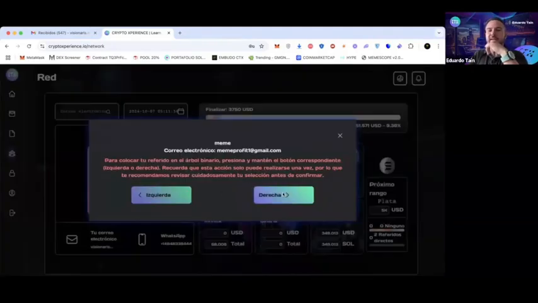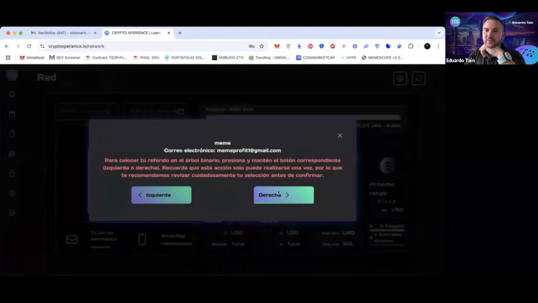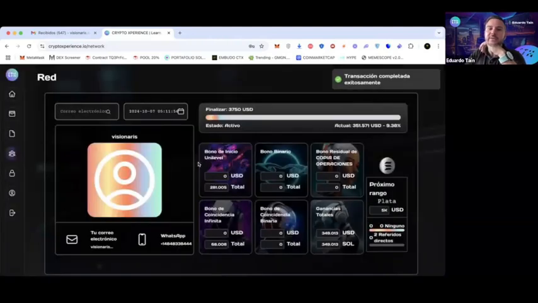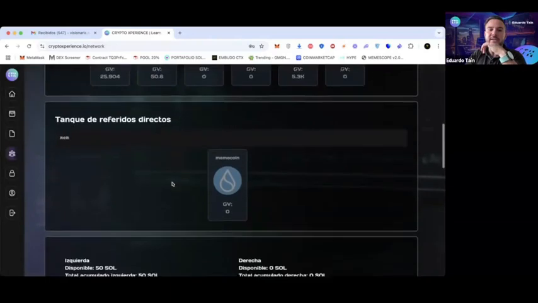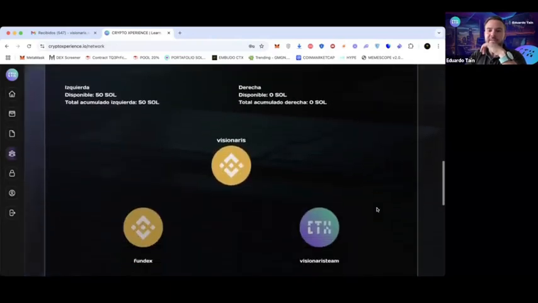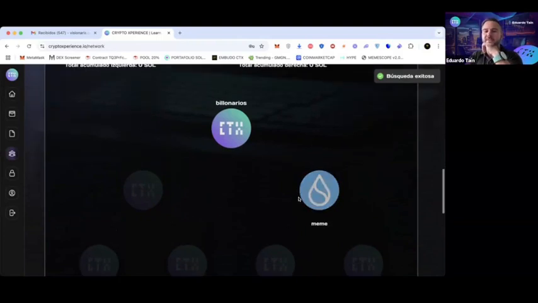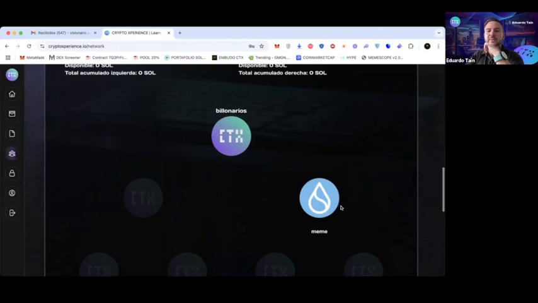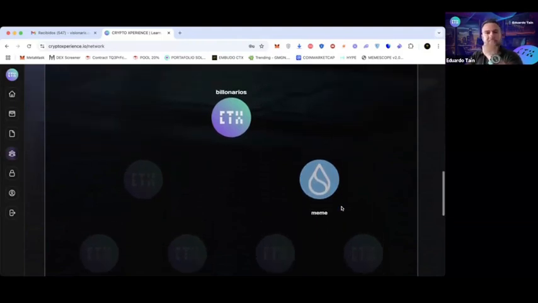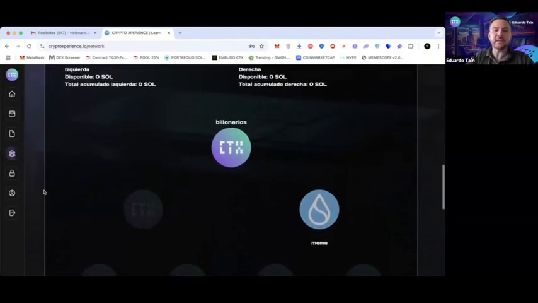you just click here. If you want it to the right, you leave it pressed in this case. Let's leave it here pressed. Wait for it to finish. You have to keep it pressed, and now we will see in the tree if indeed it has already been placed, and here it is. That person who is on a SUI plan of $100 automatically already appears in the tree. Let's do a registration here as an example.